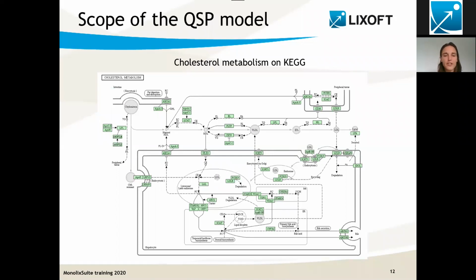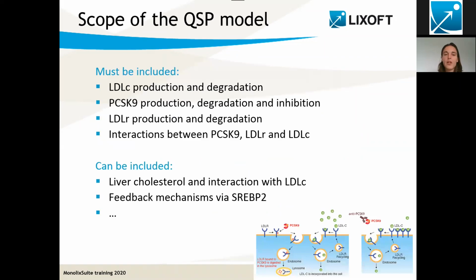What I'm going to do is rather to go the other way around and think, what do we absolutely need to include in the model? Given the background information I gave you previously, we need the cholesterol production and degradation, and the PCSK9 production, degradation, and inhibition. A key player here is also this LDLR receptor, which is produced and degraded, and of course the interaction between these 3 players.